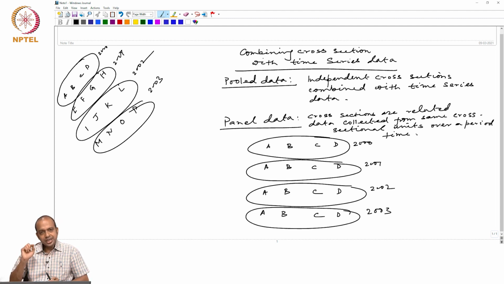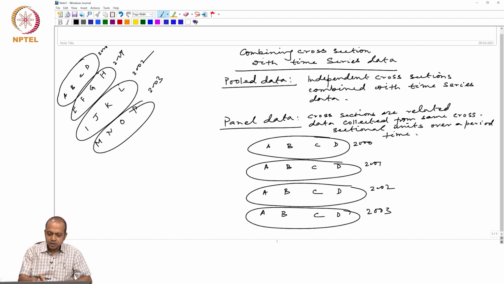Today, we will try to understand another advantage of working with this specific pool data that is called panel. So, you have to keep in mind that panel data is also pool data. It is a specific kind of pooling. Instead of pooling independent cross sections, in case of panel we are pooling the same cross sections over a period of time.